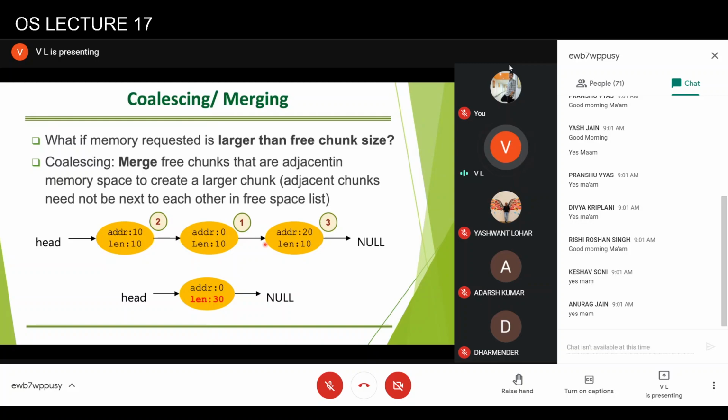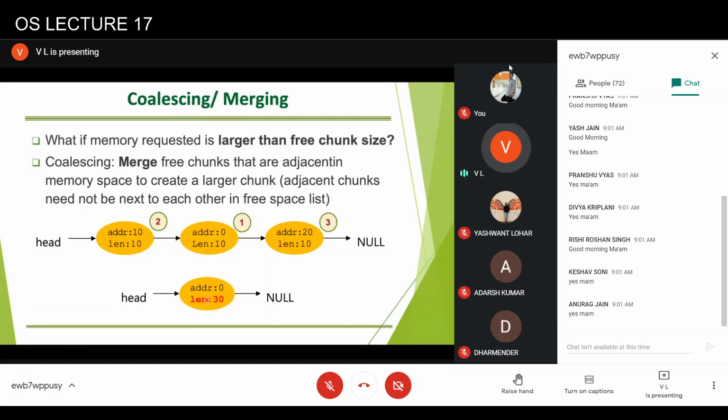So the idea is that during allocation, the operating system will try to see if the request is not met, to merge the adjacent nodes. To merge the adjacent node, it will try to find out what will be the next consecutive address which can come after it and whether it is free or not. In this particular case, yes, it is free, so these two will be merged. When these two are merged, it will become address 0 and length 20. The next address is starting from 20, yes, it can be merged. So it will get this.